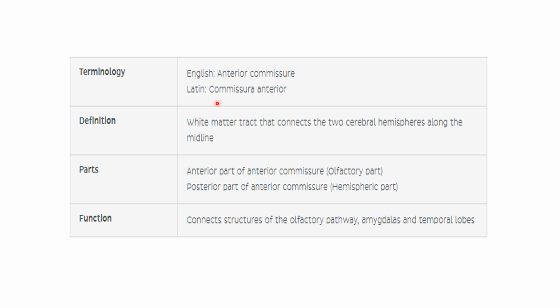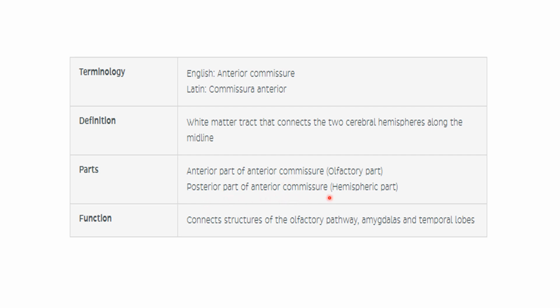The name comes from the Latin commissura anterior. It is a white matter tract that connects the two cerebral hemispheres along the midline. It has two parts: the anterior part of the anterior commissure and the posterior part.